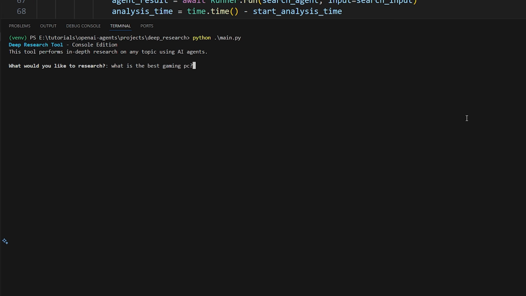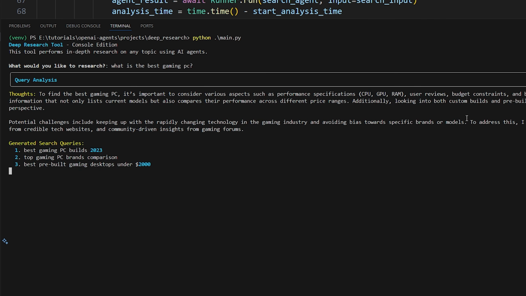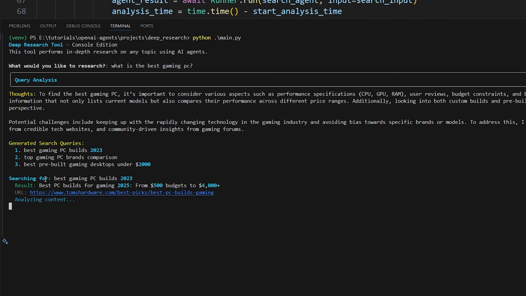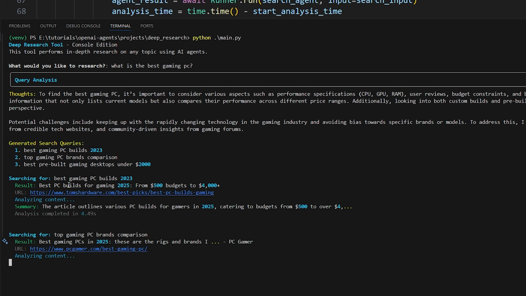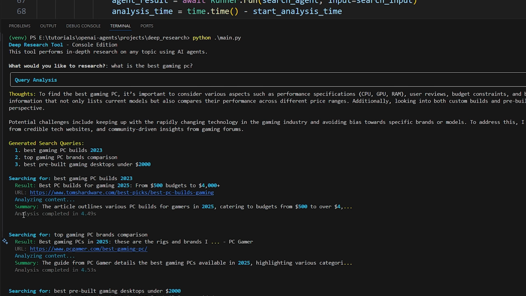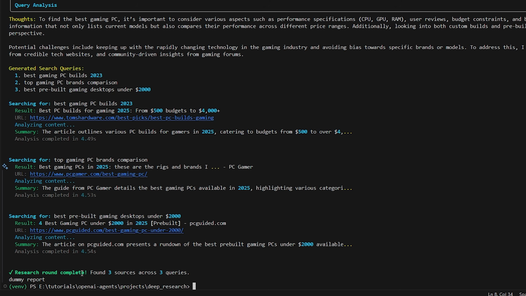So we'll say, what is the best gaming PC? Analyzing query. So it's going to break it up into those subqueries. Here they are. So best gaming builds 2023. It's searching for best gaming builds 2023, the title, the URL, analyzing content, the summary preview, and then analysis completed in 4.49 seconds. So it's doing that for each of the results that we got from DuckDuckGo for each query. Great. And then it says research round complete, found 3 sources across 3 queries. Amazing. So it's working perfectly so far.